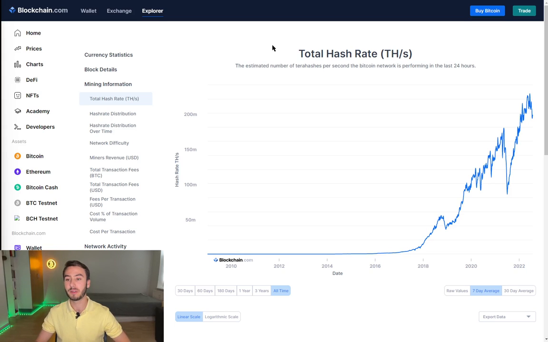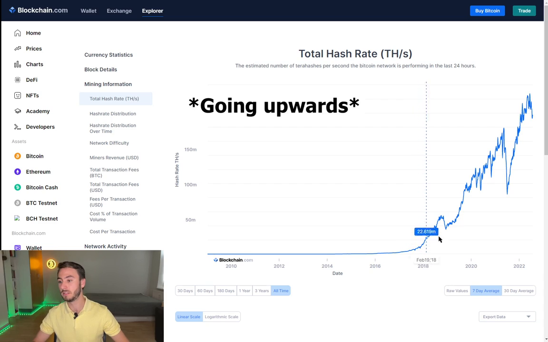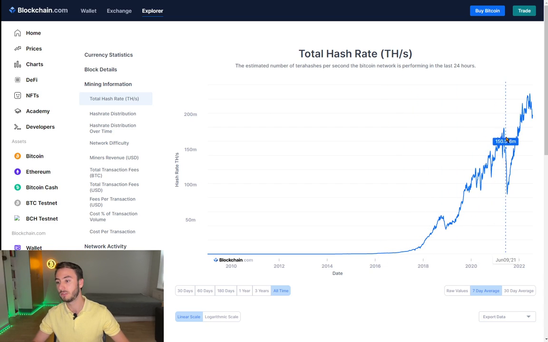The first metric I want to talk about is the one that shows us the total hash rate of the Bitcoin network, as it is a key security metric. So basically, the more hashing power or computing power in the network, it means that the network is more secure and more resistant to an attack. We can see that the hash rate has been just upwards, except here in the 2021 dump when China basically banned mining. Then it really recovered very fast, reaching all-time highs again.